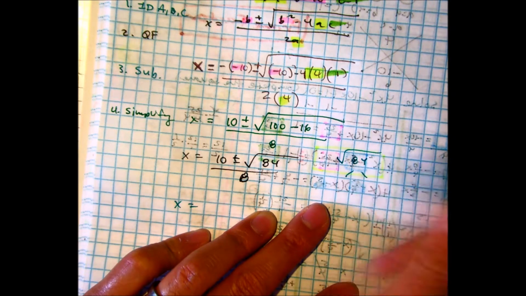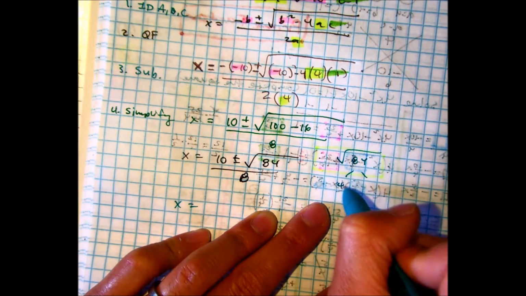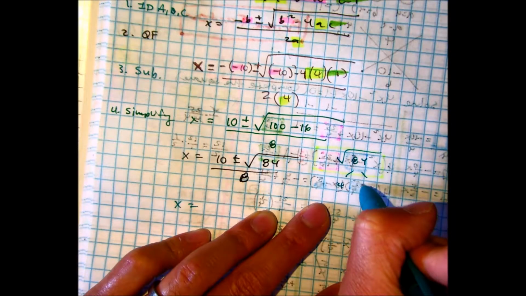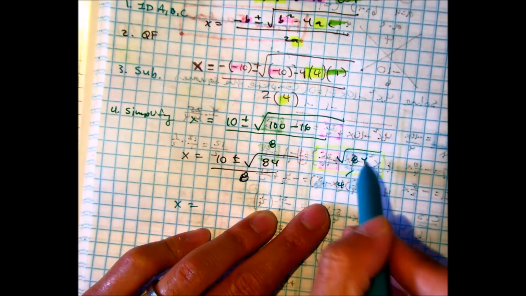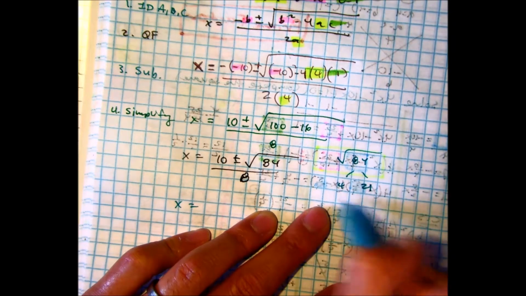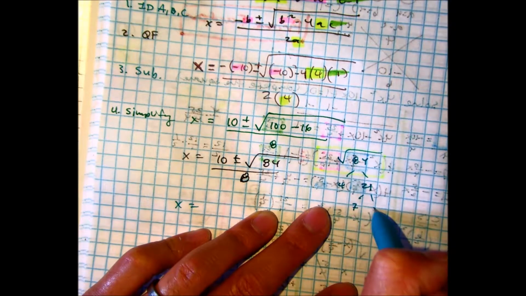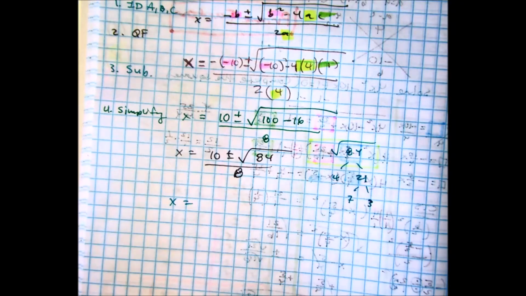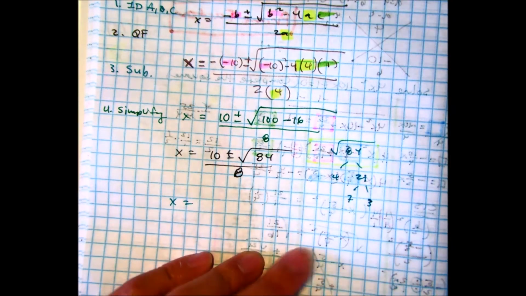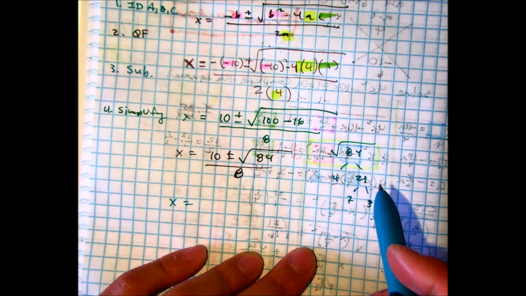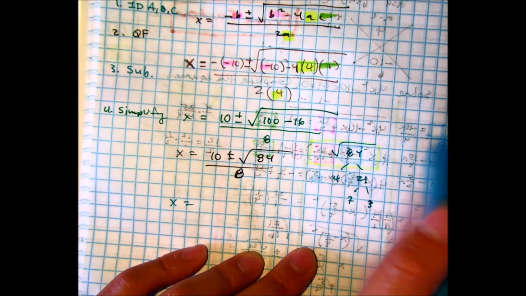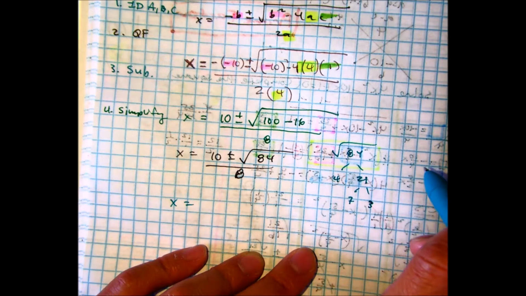I see that they're both multiples of 4, so let's try 4s. 4 goes into 8 how many times? 4 goes in 8 twice, and then 4 goes in 4 once. So 4 times 21, and that's 7 and 3. Do they have any common numbers there? Let's try something else. Would 7 work? It would go in how many times?